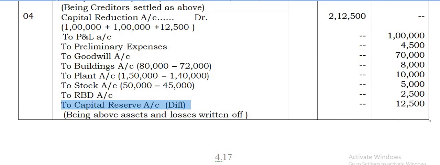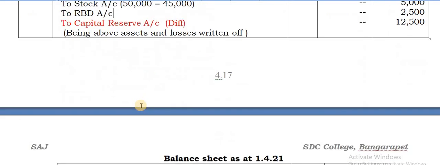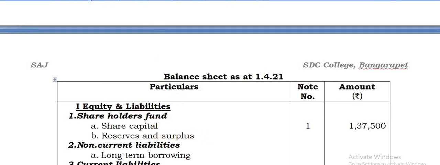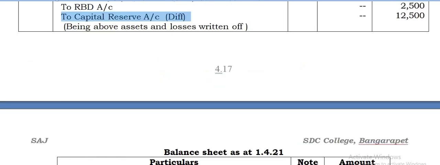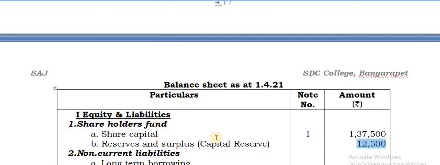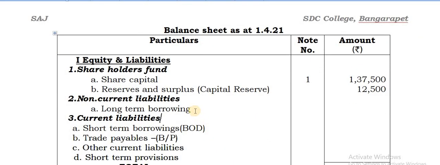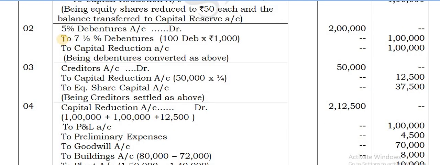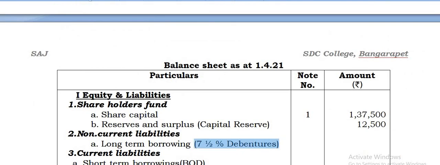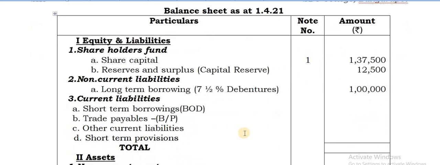And under reserves and surplus, you should not forget to take up this. There is a capital reserve. Always remember that. Whenever there is a capital reserve, the difference that will appear in the reserves and surplus. So you can take that, the capital reserve, 12,500. Then long-term borrowings. Now, the old debentures are replaced by the new debentures. So, new debentures are 7.5% debentures worth 1 lakh. So, this should be taken, 7.5% debentures. So, that gives you 1 lakh.